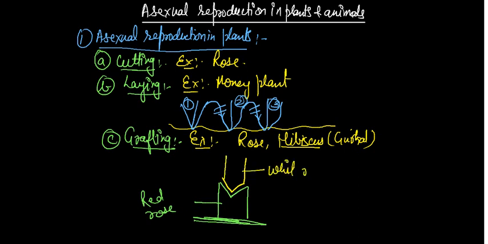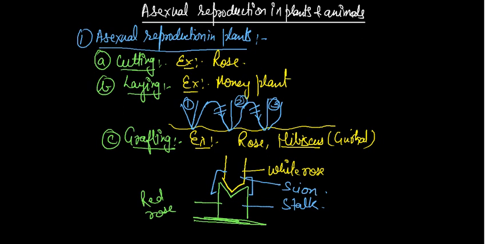rose stem, and you have to bind it or clip it. Okay, the part which is attached to the soil is called the stock. And the part which we add is called the scion. So these are the two parts, stock and scion. So in the same plant, white roses and red roses will arise. Okay, clear this one? Now come to the next slide.